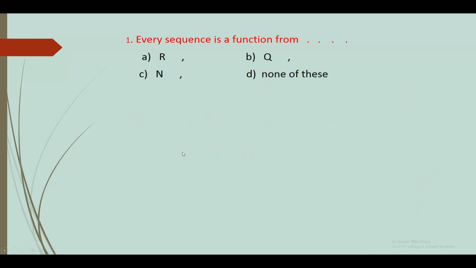First MCQ: every sequence is a function from dash to, meaning what is the domain of the function? The domain of the function is the natural numbers N, so the answer is option C, N.